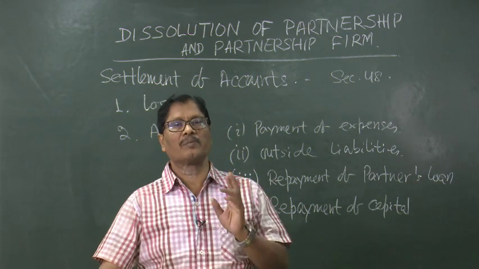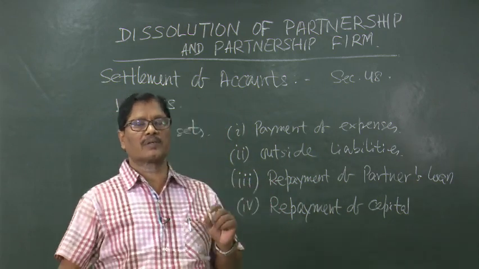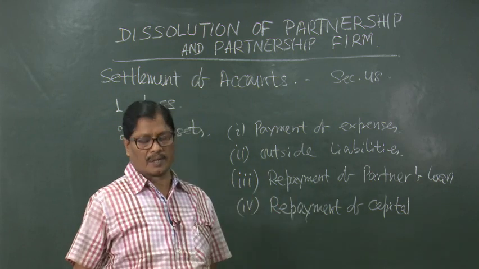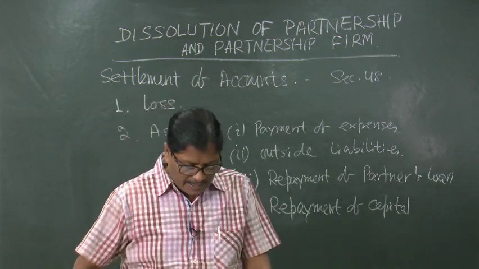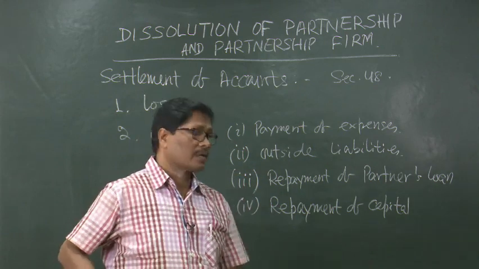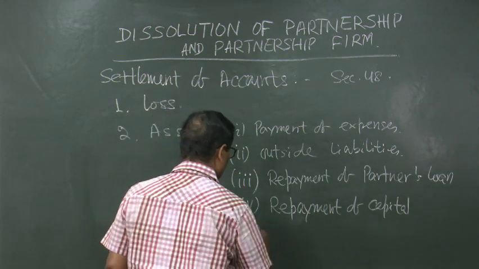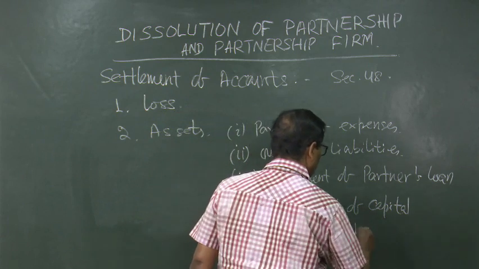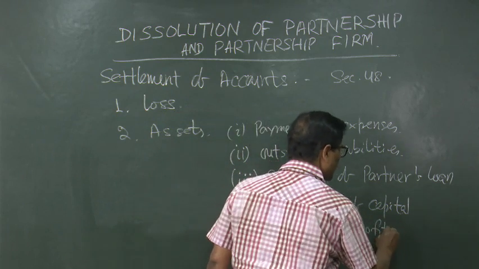Suppose we have got only 6,000. So, 1,000, 2,000 and 3,000, like this it will be given. Then if there is any surplus, that will be distributed in the profit sharing ratio.